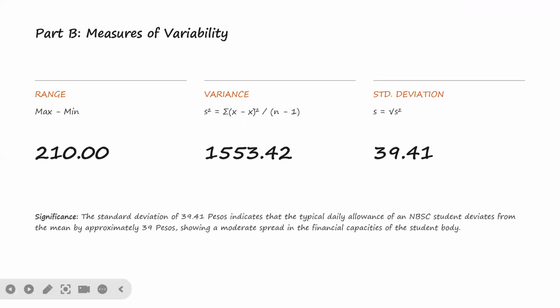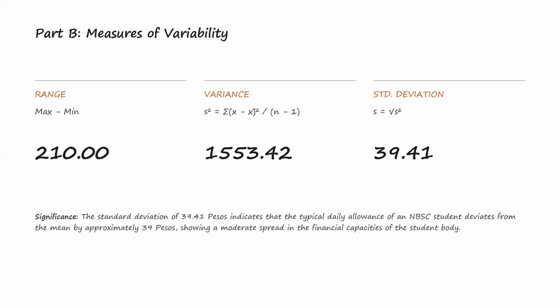So in Part B, the range, variance, and standard deviation. The range is the simplest measure of spread. It tells us the total gap between the highest and the lowest values. The formula of the range is maximum value minus minimum value. First, let's identify the highest and the lowest allowance. The highest allowance is 250 pesos, and the lowest is 40 pesos. So let's subtract the minimum from the maximum. Range equals 250 pesos minus 40, which is 210 pesos. So that's how we get our range.